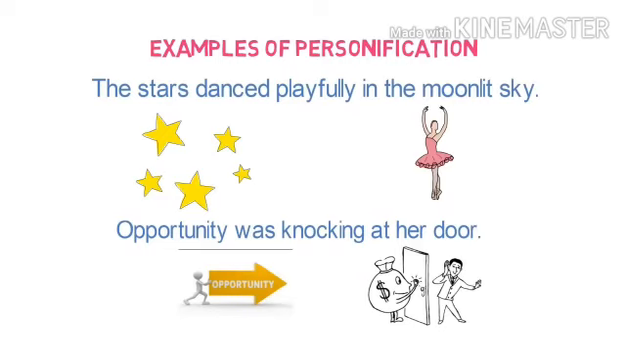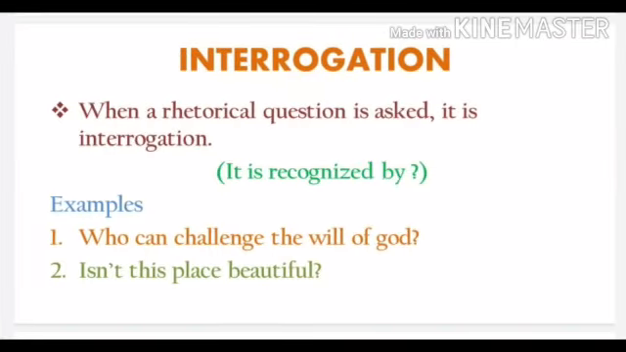Now let's see the next figure of speech, that is interrogation. When a rhetorical question is asked, it is interrogation. Interrogation is the asking of a question not for the sake of getting an answer, but to put a point more effectively. And you can easily recognize this by the question mark.